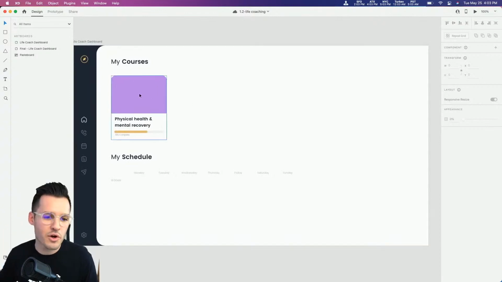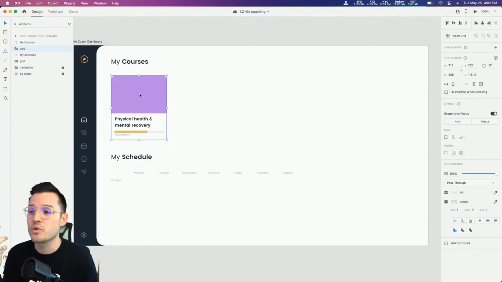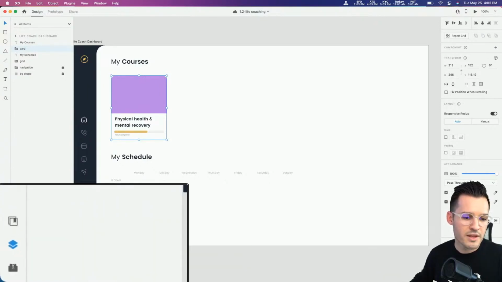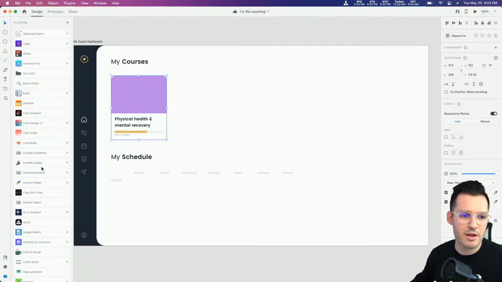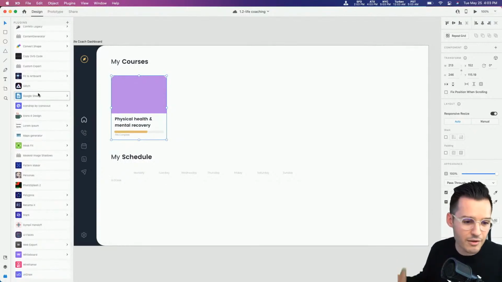Now these cards are going to be a great place to host some cool illustrations. Maybe you want to use images. You could use some great plugins for that. If you've never used plugins, let me move myself out of the way so you can see. All you have to do is go down to the bottom left-hand corner. Right now we're currently in the layers panel, but we could go to the plugins panel and we could explore all the different plugins. These are a bunch of plugins that I love to use. So maybe you want to use something like that.